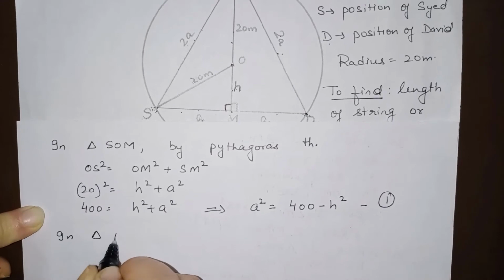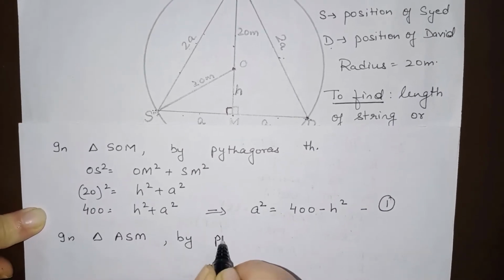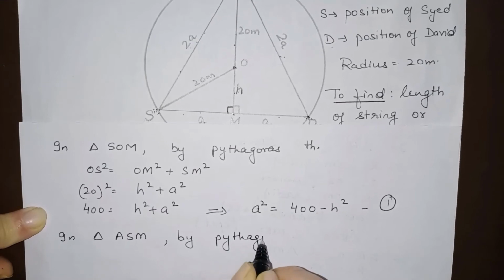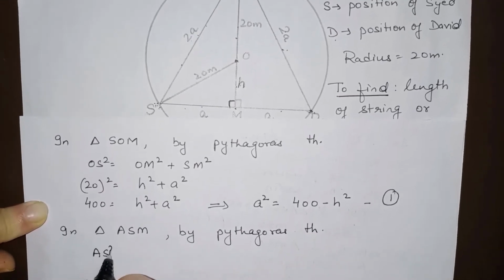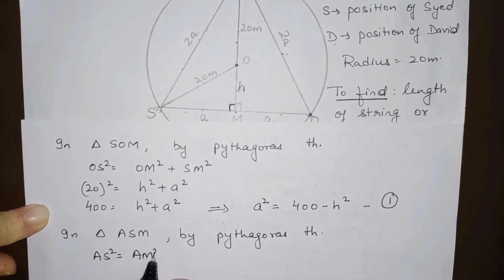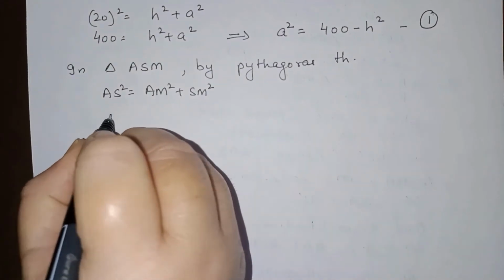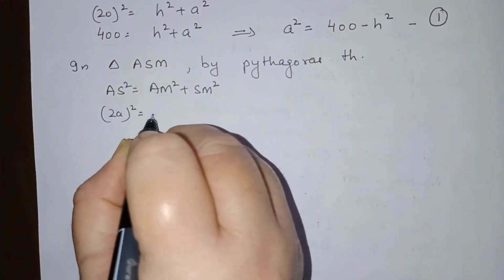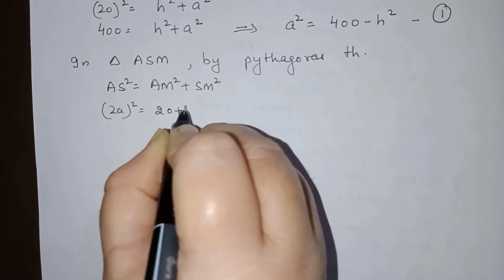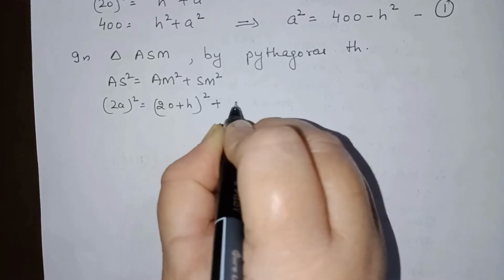In triangle ASM, by Pythagoras theorem, AS square is AM square plus SM square. So AS is 2a. AM is 20 plus h. And SM is a.